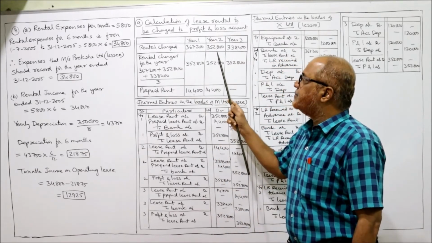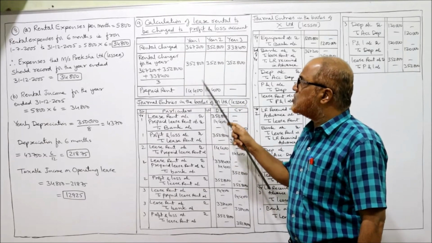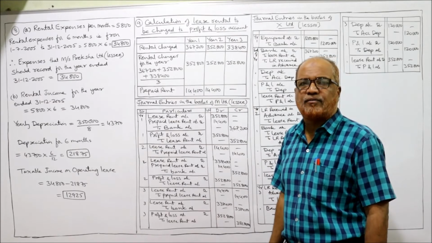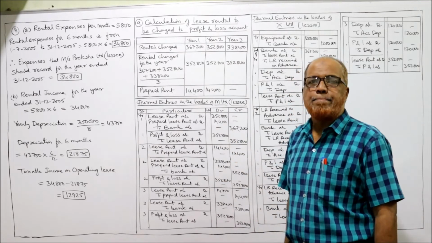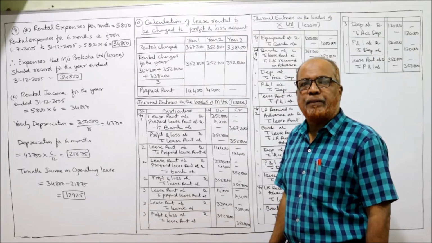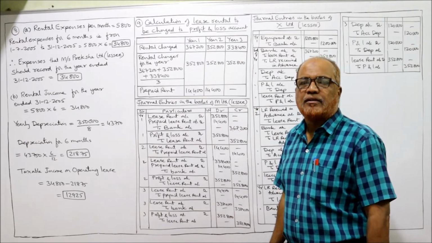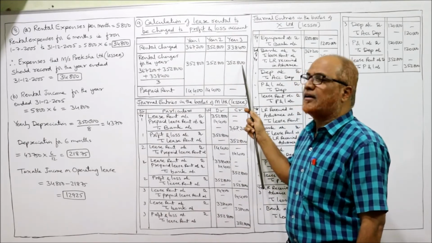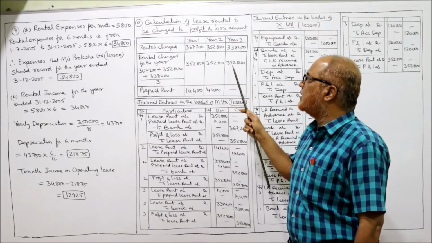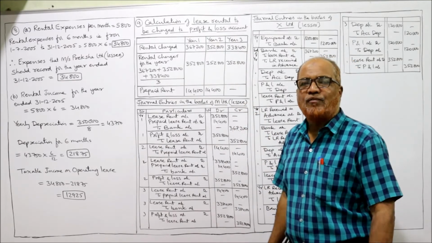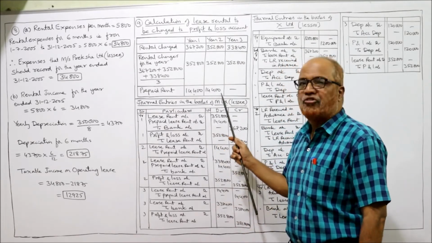Right? Second year, 350,800. Actually, this 14,400 should be deducted from 350,400. So again, 14,400 is the prepaid rent. Last year, 338,400 only I have paid. Actual rent comes to 350,800. If you add up 14,400 plus 338,400, you'll get 350,800. So for the first 2 years there is a prepaid lease rent of 14,400.